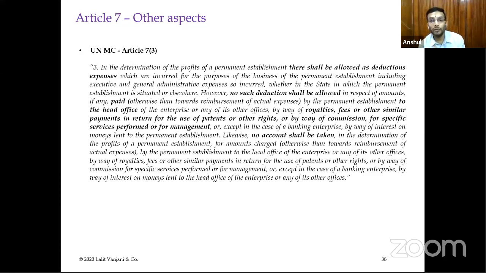What does it say? No such deduction shall be allowed in respect of any amounts paid by the PE to the head office. What it is restricting is that you cannot build certain artificial expenditure into the books of the permanent establishment. If the permanent establishment pays to the head office certain kinds of expenditure, what are those? Royalties, fees, or other similar payments in return for the use of patents or other rights, or by way of commission for specific services performed, or for management, or except in banking cases, by way of interest on monies lent to the permanent establishment.